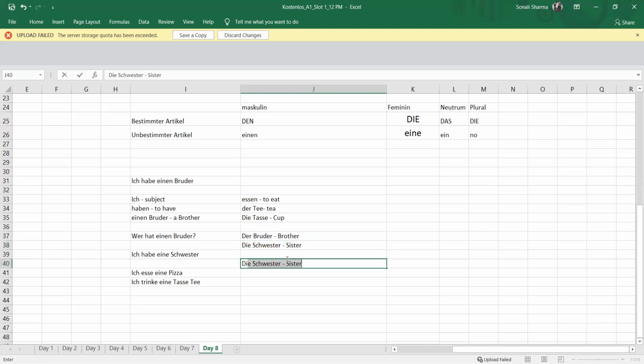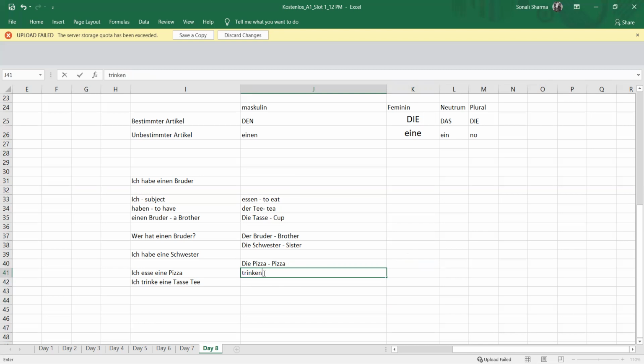Article of pizza is die Pizza, and the meaning is all the same, pizza. This word has been taken from English only. So meaning of pizza is pizza only. So this verb trinken means to drink.